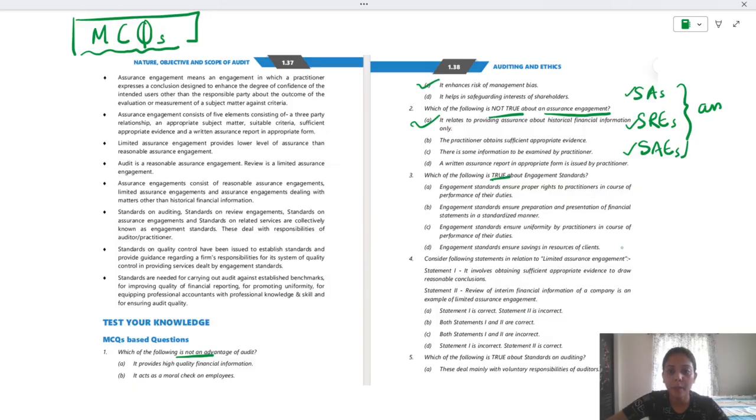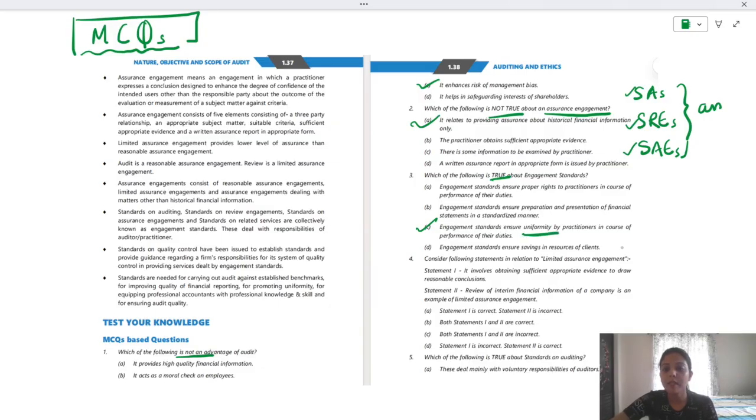Now, which of the following is true about engagement standards? Engagement standards ensure proper rights to practitioner in course of performance of their duties, ensure preparation and presentation of financial information in a standardized manner, ensure uniformity by practitioner in course of performance of their duties, ensure savings in resource of clients. So these are in the perspective of the practitioner. Which is the right answer? It provides uniformity. Remember this?